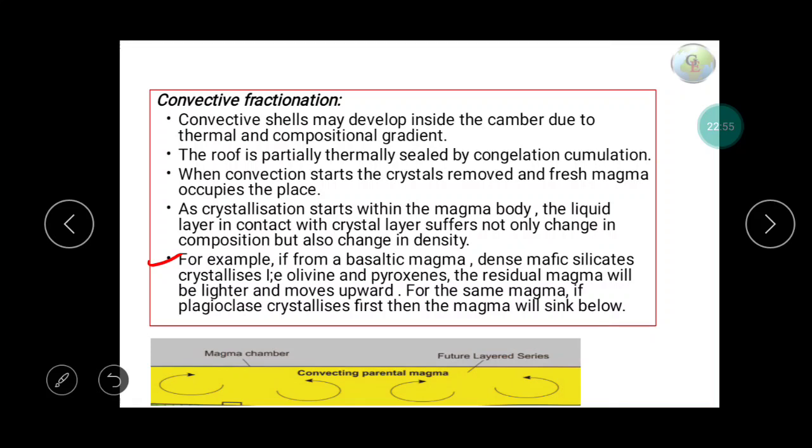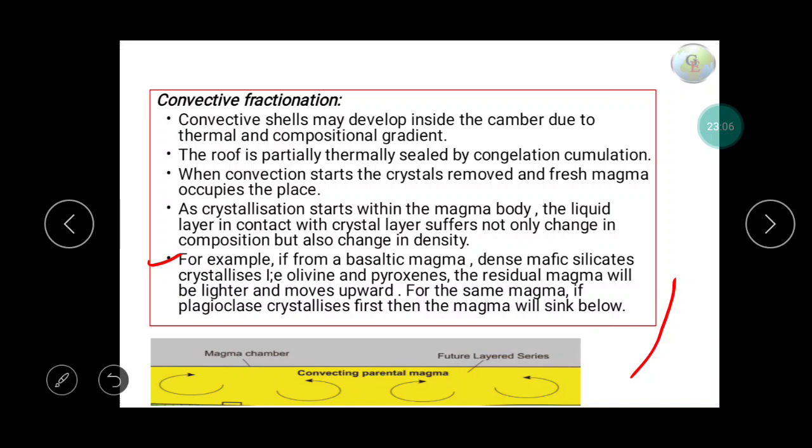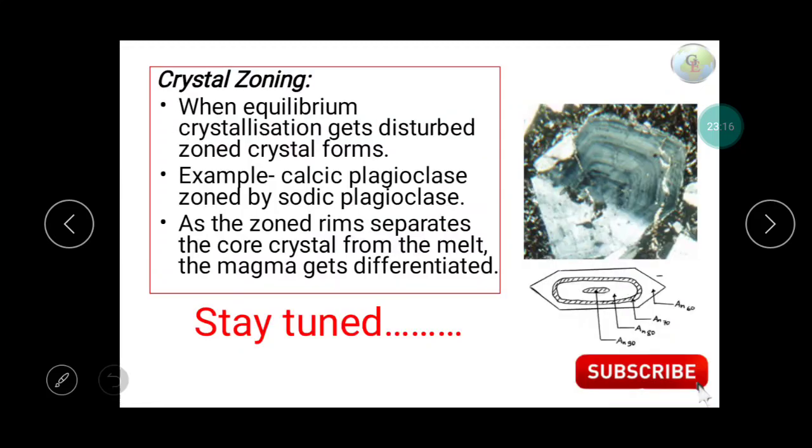The residual magma has lower density, and olivine and pyroxene have higher density. So the magma will rise. But in the same magma, when plagioclase crystallizes, the magma will sink below, because plagioclase has lower density than the corresponding magma.